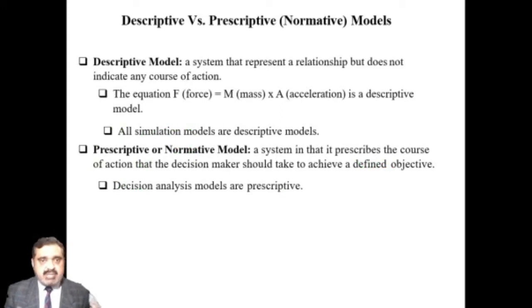If we write the equation F = m × a, force equals mass into acceleration, this is a descriptive model, and all simulation models are basically descriptive models. Then normative or prescriptive models. What are these? These are basically systems that prescribe the course of action the decision maker should take to achieve a defined objective. Decision analysis models are prescriptive.